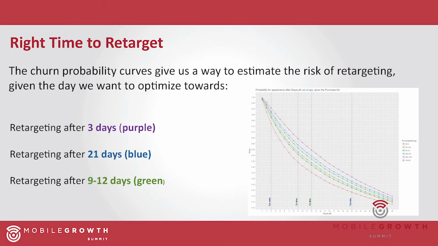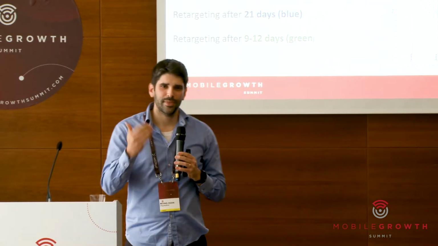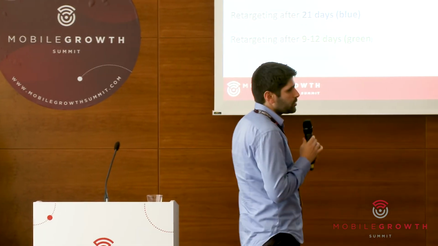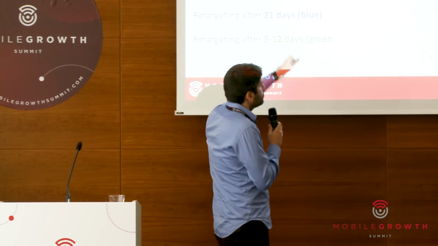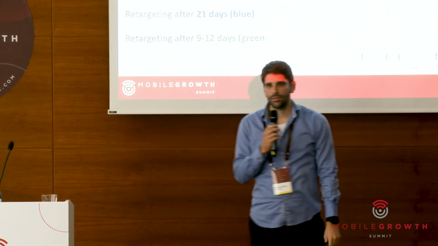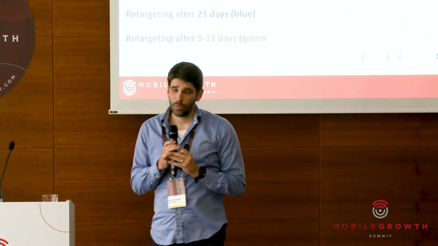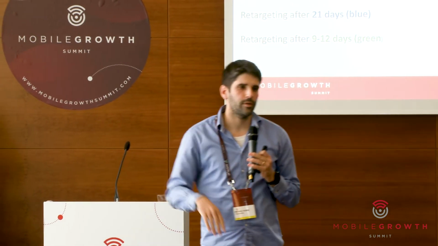The first one, after 3 days, resembles the risk in retargeting too early, right? Because we don't see the axis here, but there is at least a 75% chance that the user will return organically on their own. So we wouldn't want to retarget in this period, because they'll most likely return by themselves. On the second scenario, the blue vertical line, at most they will be returning with a probability of 35%. So this is probably too low, and maybe we wouldn't want to retarget too far away.